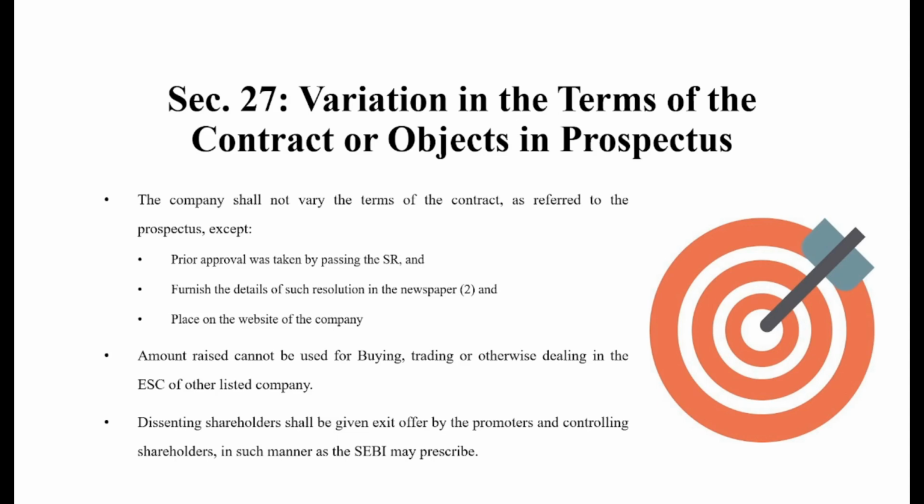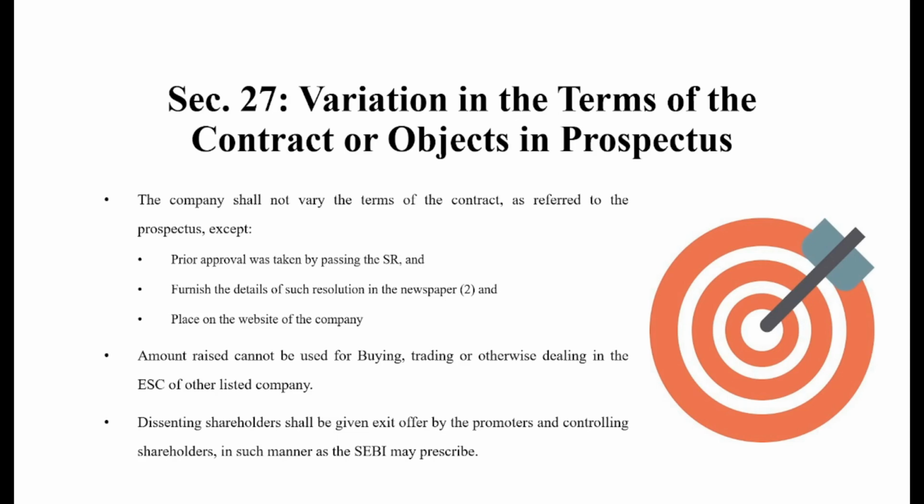However, if any shareholder of a particular company does not agree with such variation, then such a shareholder shall be provided with an exit offer, and such shareholders will be termed dissenting shareholders. So the dissenting shareholders will be provided with an exit offer by the promoter or other controlling shareholder in such manner as SEBI may prescribe. The dissenting shareholders need to get out of the company if they are not aligning, or not providing their consent related to such variation. I hope this is very clear.